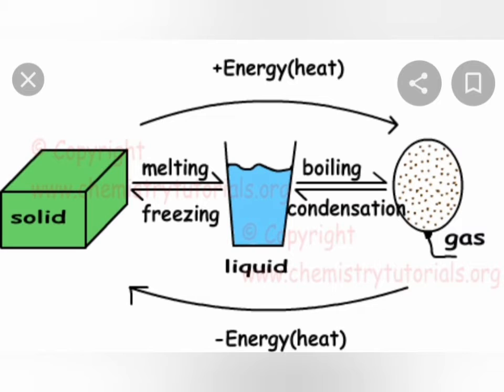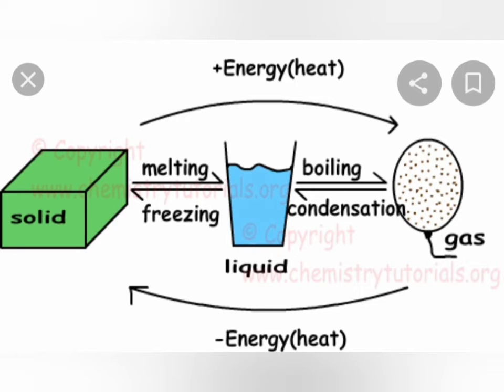Okay, first what we have done, we have taken ice and kept it outside the fridge. The ice changes into liquid, which means the solid state of water changes into liquid on heating, and this process is known as melting. Okay, and when we boil this water, it changes into water vapor, which is the gaseous state of water, and this process is known as evaporation.